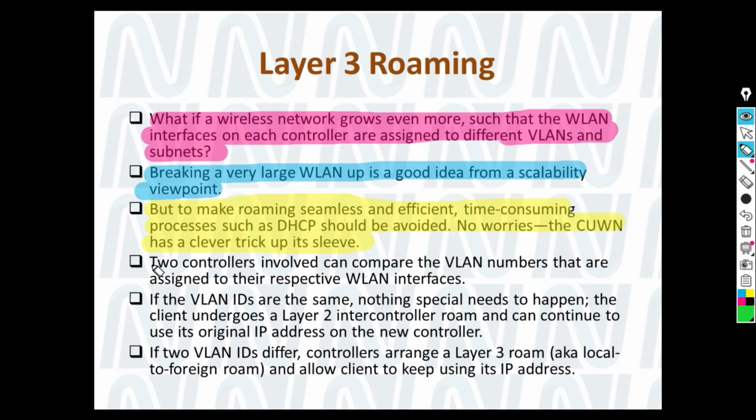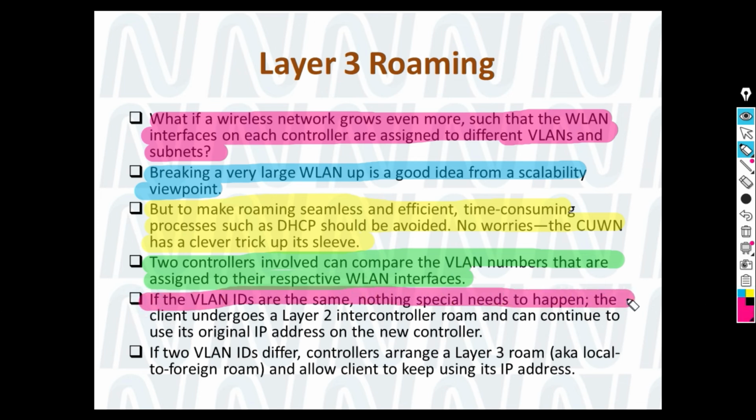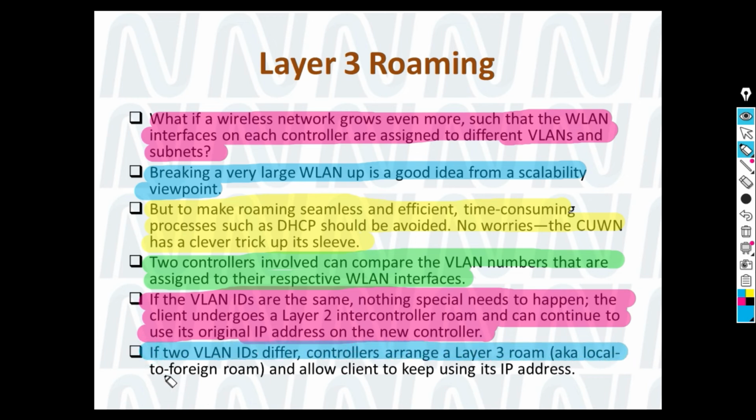So if you see here, two controllers are involved, and compare their VLANs assigned to their respective WLAN interfaces. If the VLAN IDs are the same, nothing special needs to happen. The client goes through a layer 2 intercontroller roam. If the VLAN IDs differ, the controller arranges a layer 3 roam, known as local to foreign roam, and allows the client to use its original IP address.